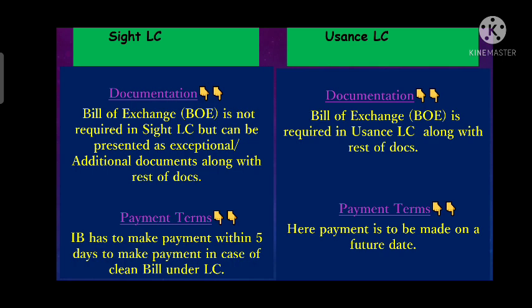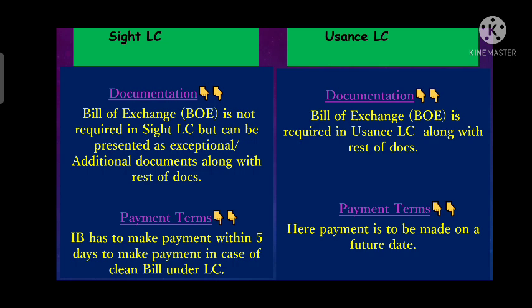Now we will differentiate both on the basis of payment terms. In site LC, the issuing bank has to make the payment within 5 days if it is a clean bill. Means whenever the documents are received by the issuing bank, it has to make the payment of that bill within 5 days if that LC is a clean bill.